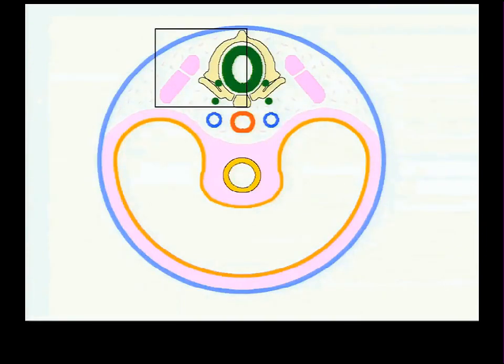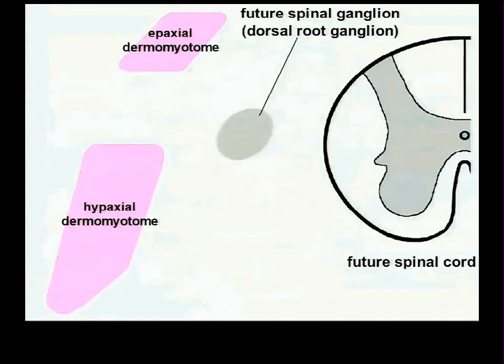And I'm going to take a blow-up view of this region then of the neural tube, except you're going to see it doesn't look at all like this, and of these dermamyotomes, because I'm going to allow the neural tube to become a spinal cord, just for ease. So really what I've got here is a completely developed neural tube in the spinal region. I do have an epaxial dermamyotome and a hypaxial dermamyotome in that clump of cells in between the pedicles of vertebra from the neural crest. All right?